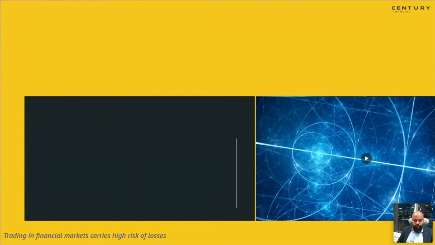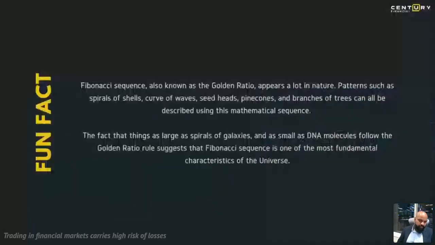Now let's look at more details about Fibonacci. One fun fact is the Fibonacci sequence, also known as the golden ratio, appears a lot in nature. Patterns such as spirals of shells, curve of waves, seed heads, pine cones, branches of a tree can all be described using this mathematical sequence.